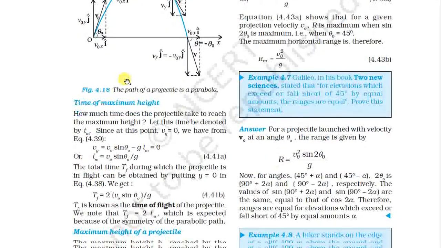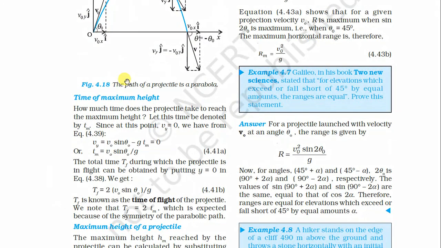Now see here, the time of maximum height. How much time does the projectile take to reach the maximum height? Let this time be denoted by Tm, since at this point Vy is equal to 0. From the above equations we get Vy equals V0 sin theta 0 minus g into Tm, which equals 0. Now Tm equals V0 sin theta 0 divided by g.